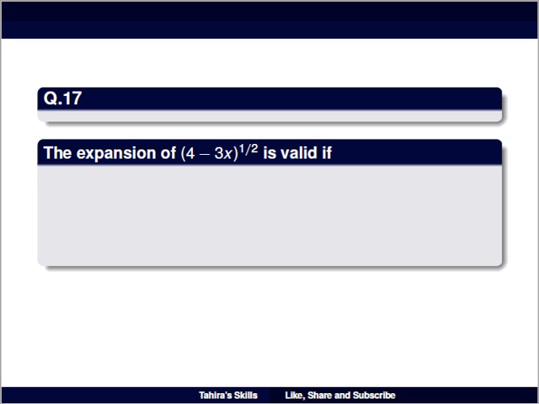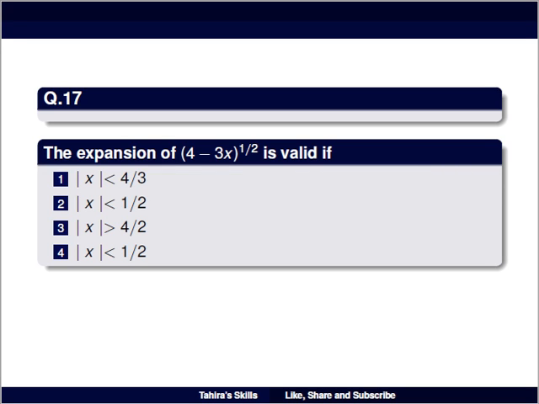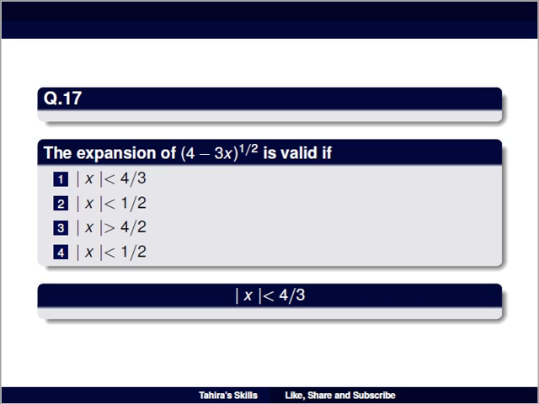Question number 17: the expansion of (4 − 3x) raised to power 1/2 is valid if, option 1 is mod of x less than 4/3, option 2 is mod of x less than 1/2, option 3 is mod of x greater than 4/2, and option 4 is mod of x less than 1/2. And the right answer is mod of x less than 4/3. Means for all values less than 4/3 that we put here, the expansion will remain valid, otherwise it will become invalid. We can also check by putting in values.